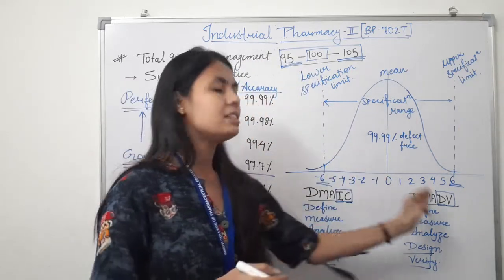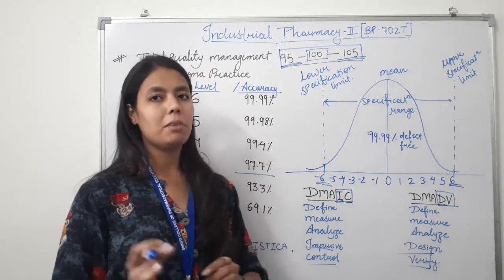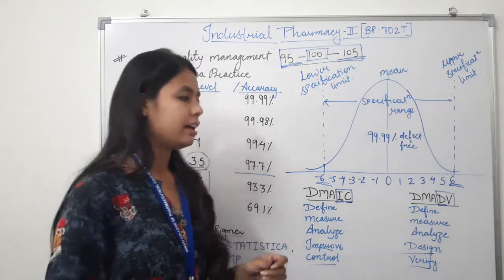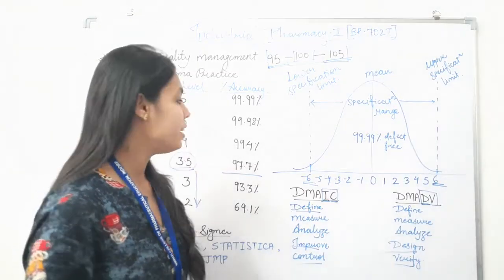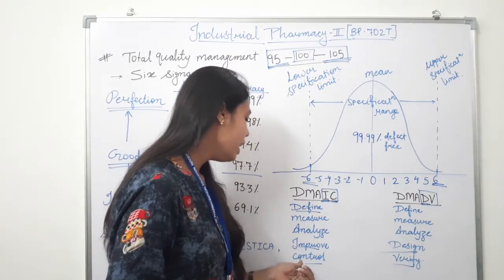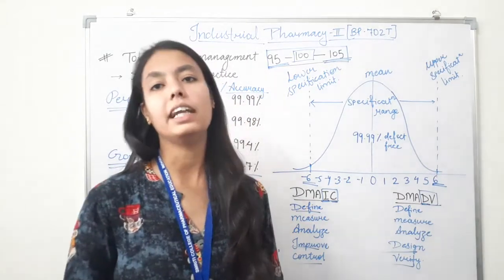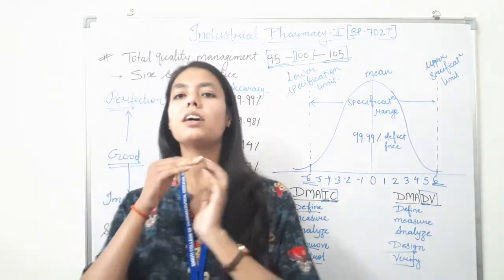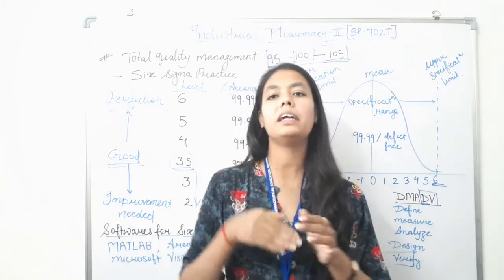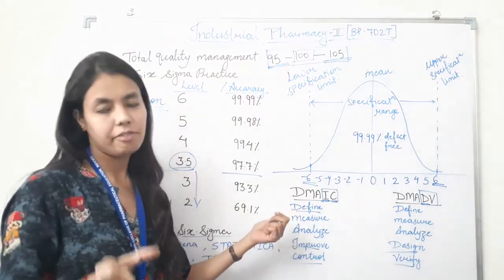So this is the basic difference between DMAIC and DMADV. Let's discuss one by one. So the first one is DMAIC. In DMAIC, we have to define, measure, analyze, improve, and ultimately control the quality. First is define. We have to define the system, the voice of the customers and their requirements, and the project goals specifically. So this is about define.